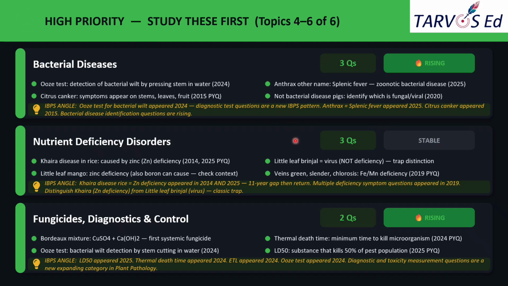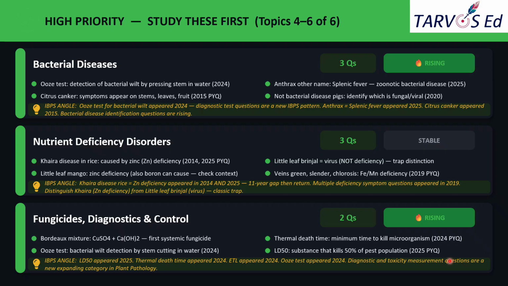Next comes LD50. So what is LD50? This is the dose of the substance, the lethal dose required to kill 50% of the population. That is LD50. If it were LC, you would say the lethal concentration required to kill 50% of the population. Since they asked LD50, you can go for the lethal dose. Here the dose is not mentioned, but you must say that it is the lethal dose required to kill 50% of the population. So this one was asked as a direct question in 2025.